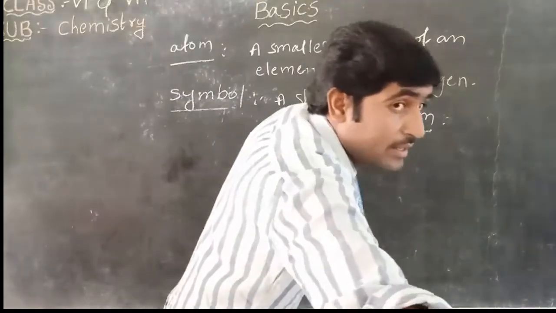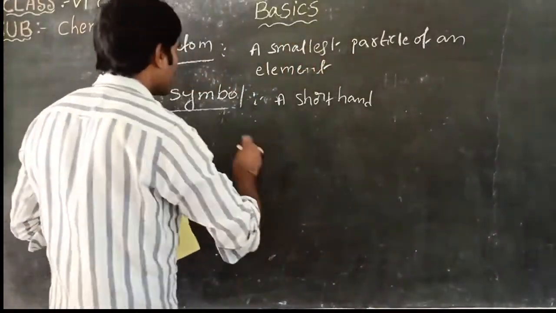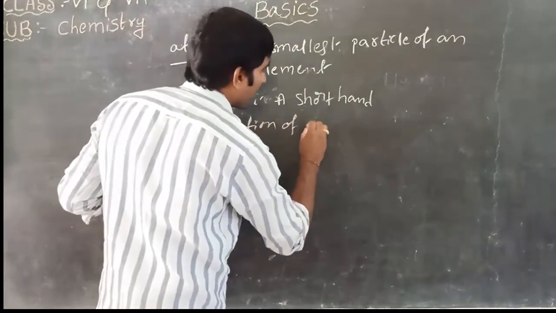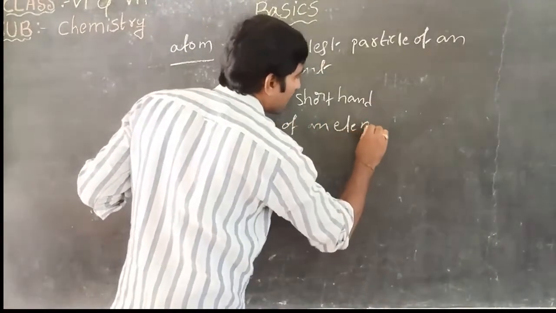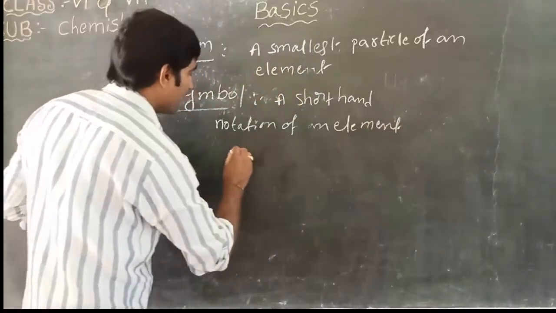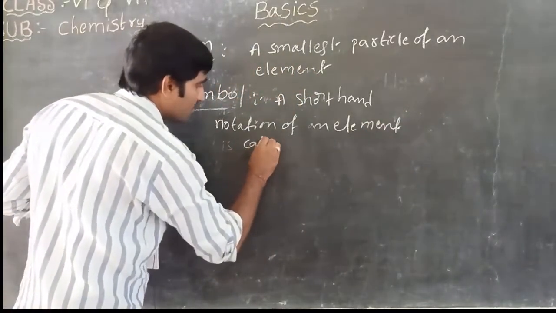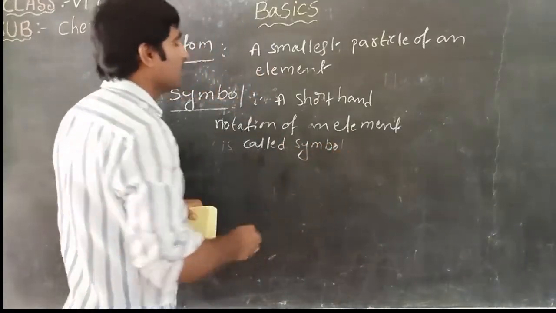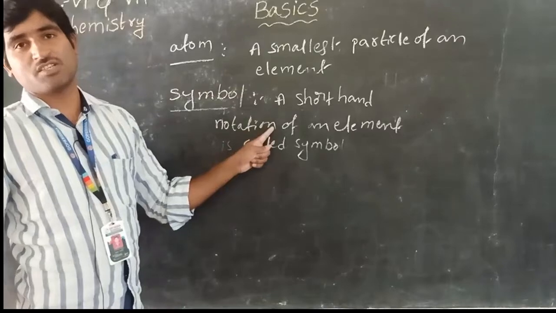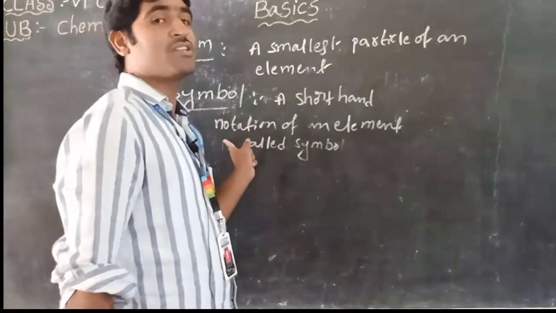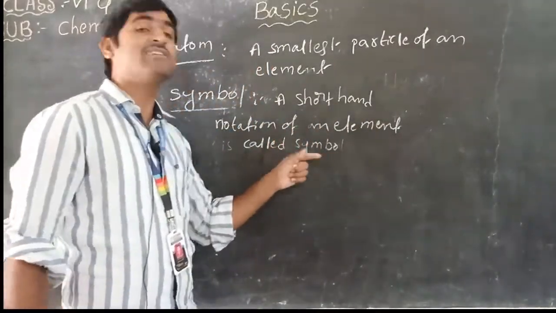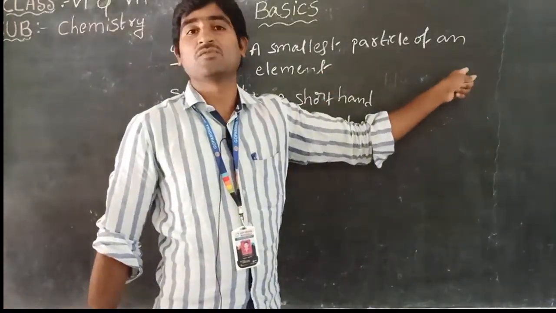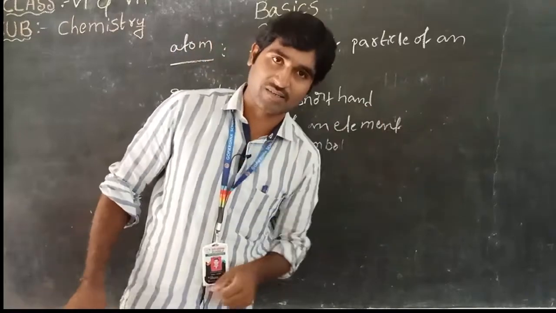A short hand notation or representation of an element is called a symbol. So in the place of lengthy names of an element, we are using symbols to represent the elements.